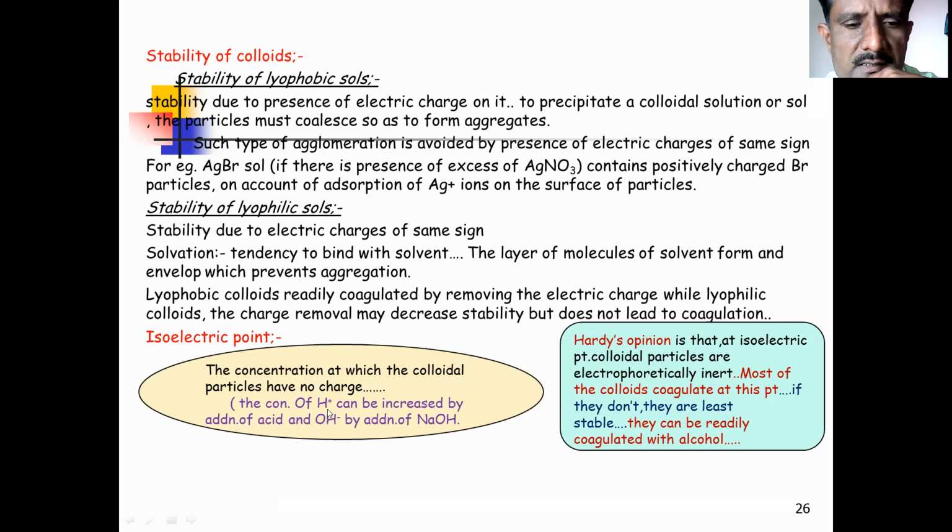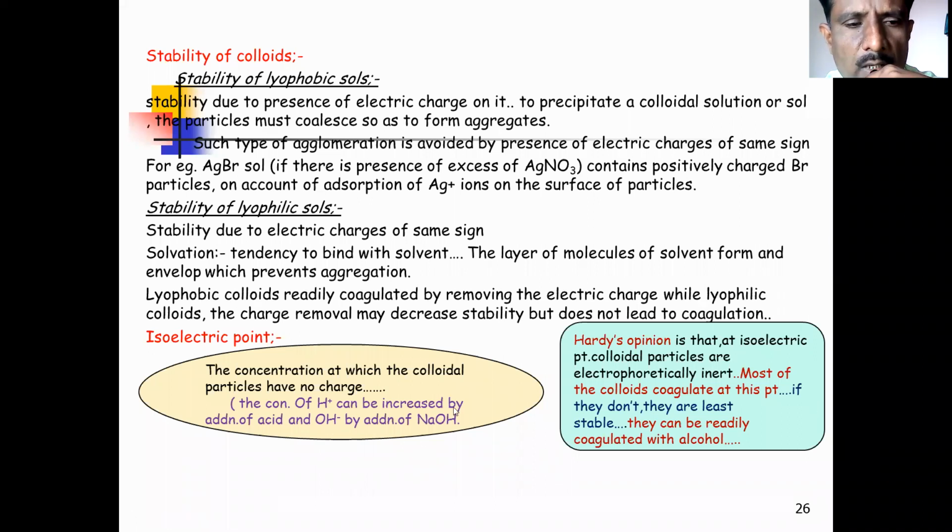Means if you want to increase the H plus ion in the colloidal system, we can add the acid. If you want to increase the concentration of OH minus ion in the colloidal system, you can add NaOH solution, from which OH minus ion will be generated, and there is an increase in the OH minus ion concentration in the corresponding colloidal system. So isoelectric point can be maintained by addition of a certain amount of H plus, by addition of acid, or by addition of sodium hydroxide solution. And due to addition of sodium hydroxide, we will get an increase in the concentration of OH minus ion.